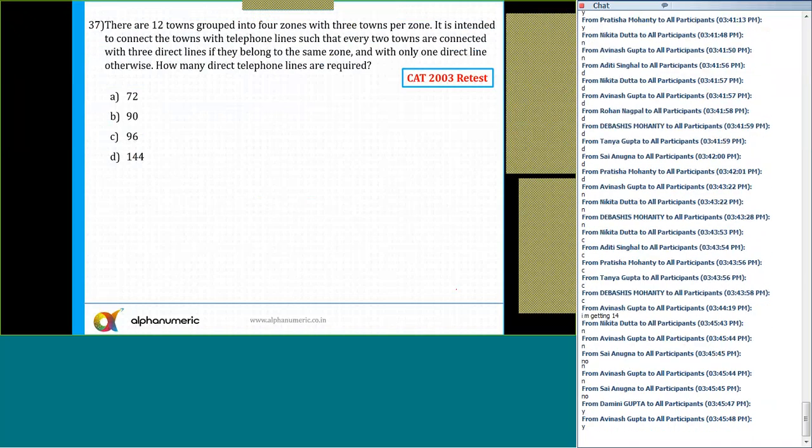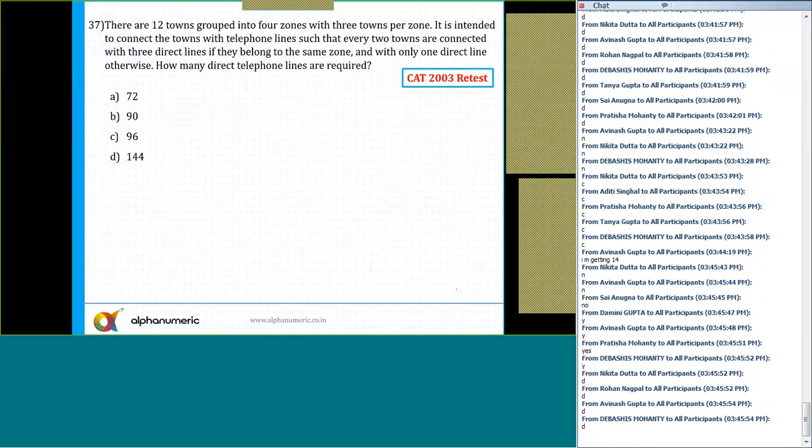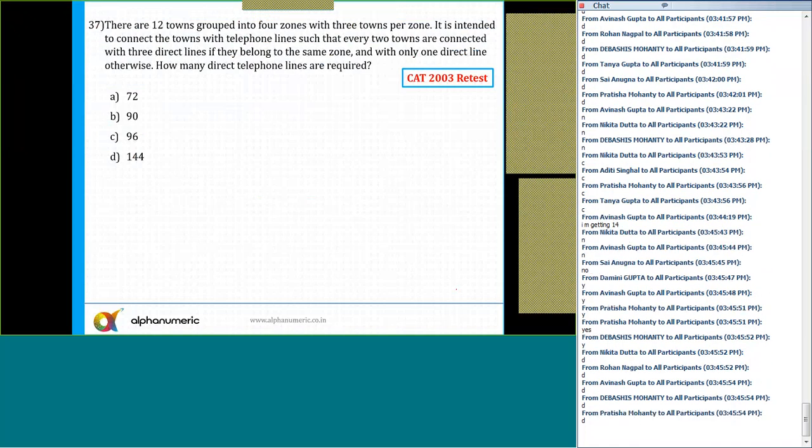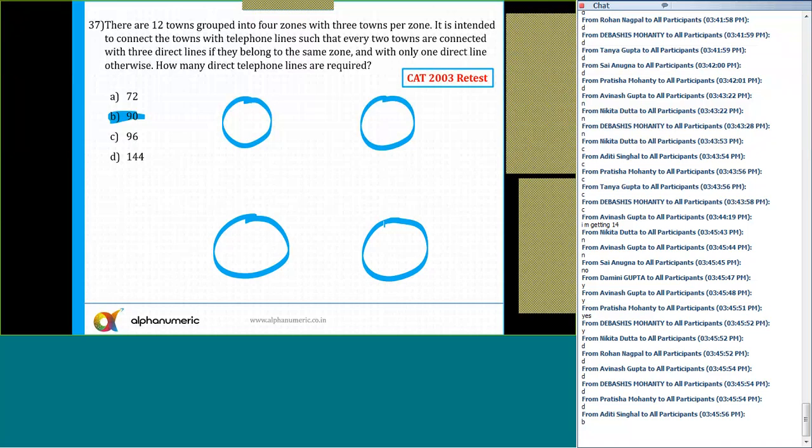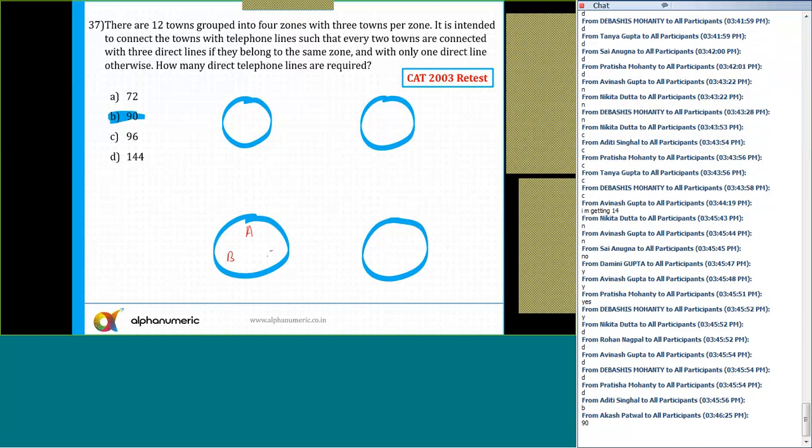37. Another very interesting question. What is the answer for 37? Answer is option number B, 90, which only one of you, Aditi, has got it right. The correct answer is 90. Let's see how. There are 12 towns grouped in 4 zones. So there are 4 zones: first zone, second zone, third zone, and the fourth zone. And in each zone, there are 3 towns. So let's say there are 3 towns, town A, B, and C.